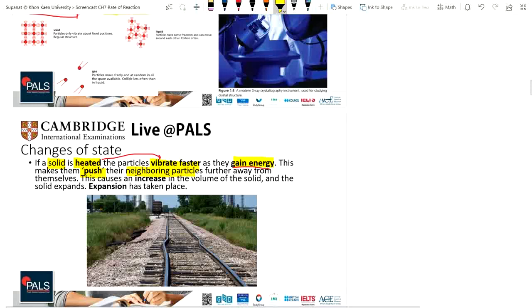It will cause an increase in the volume of the solid, and then the solid will expand.